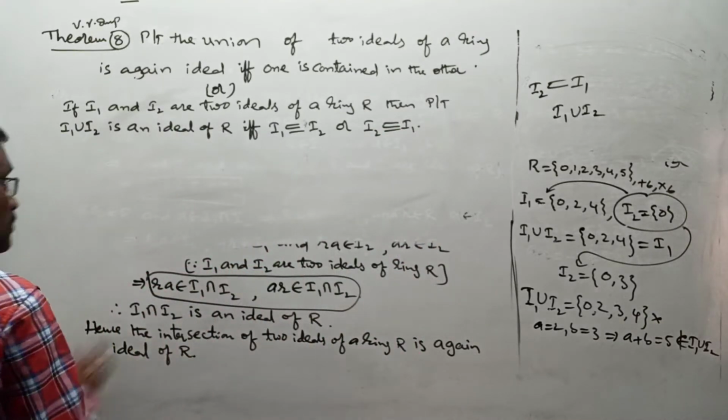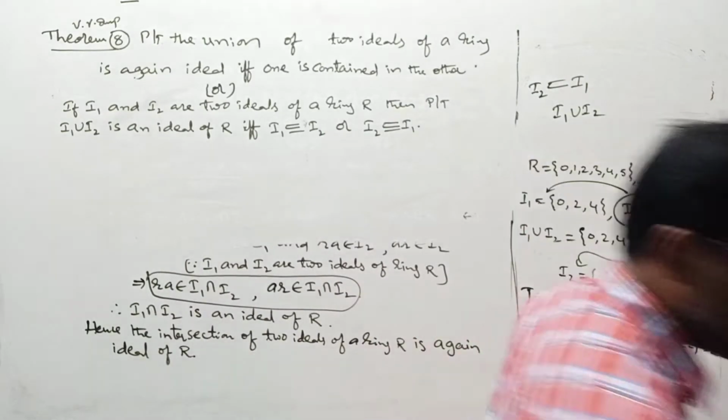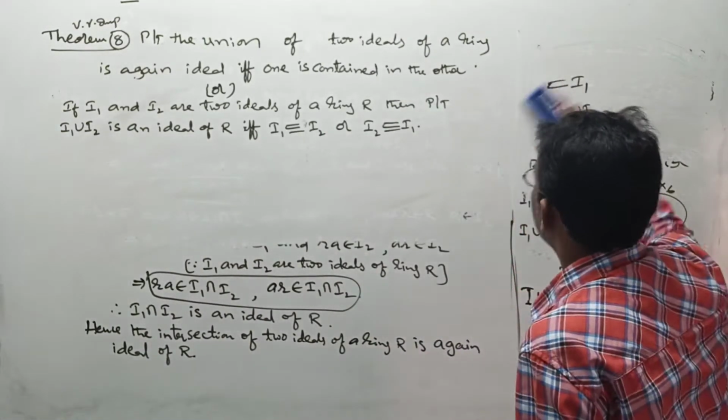Above statement and below statement are one and the same. Logically there is no difference at all.